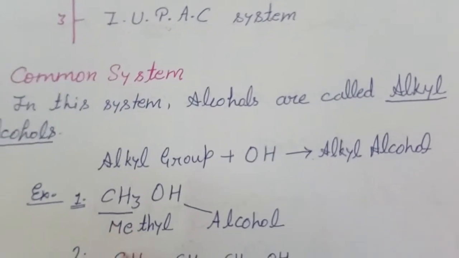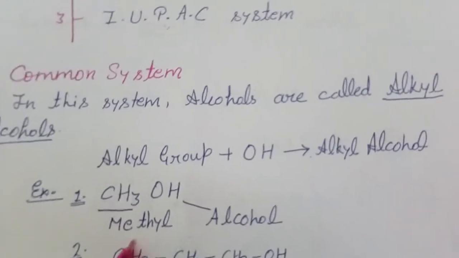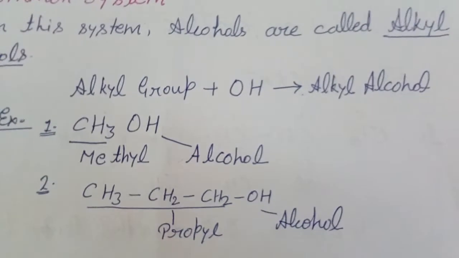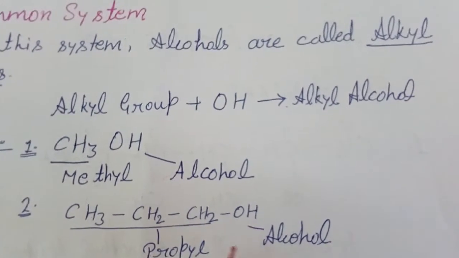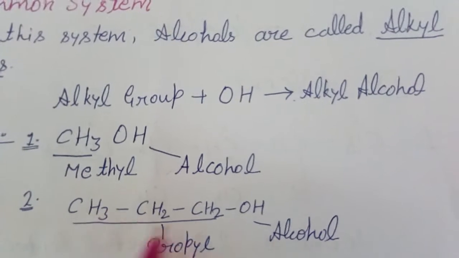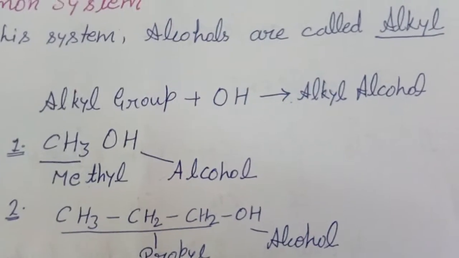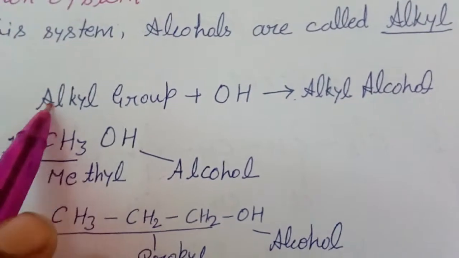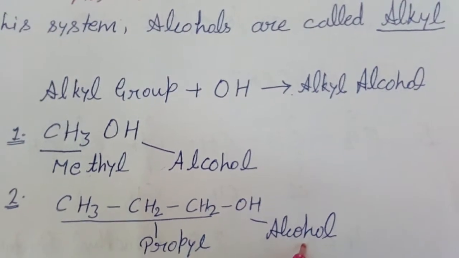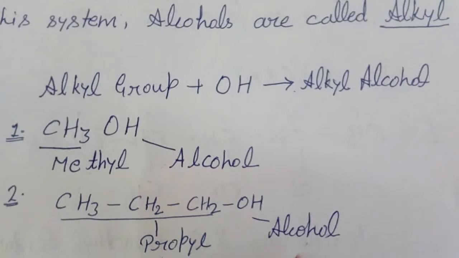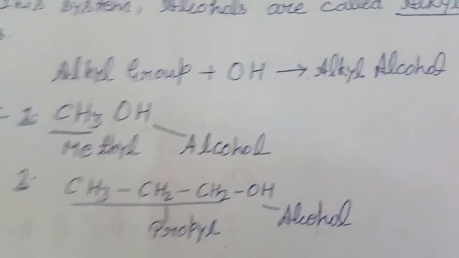So this is known as methyl alcohol. Second example, CH3CH2CH2OH. Here are 1, 2, 3 carbons, so it is known as propyl, and according to the alkyl group we will write propyl alcohol.